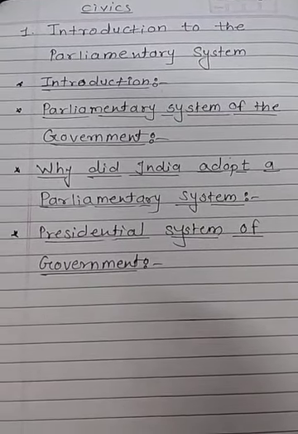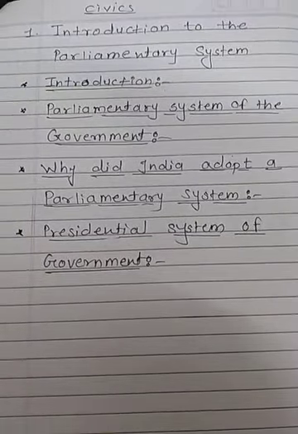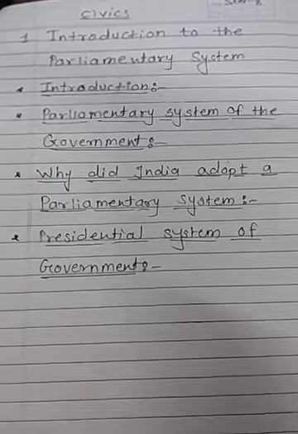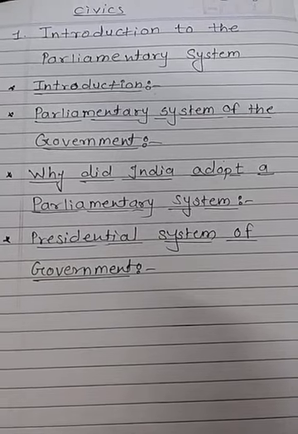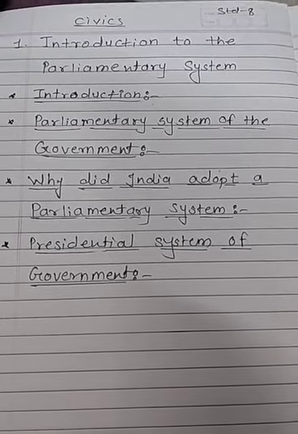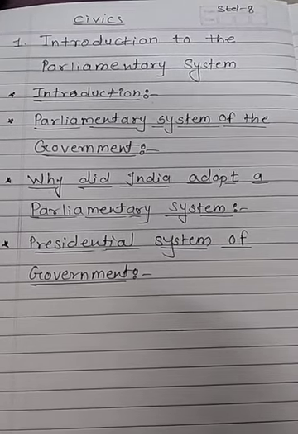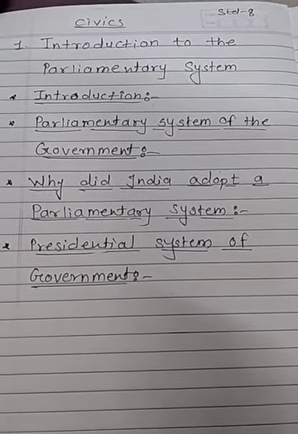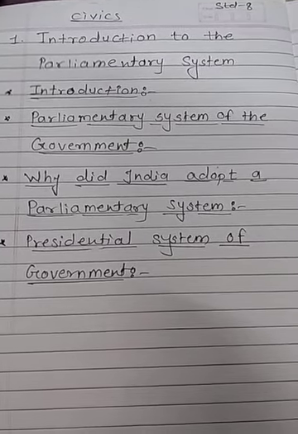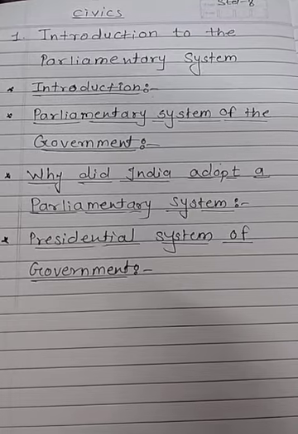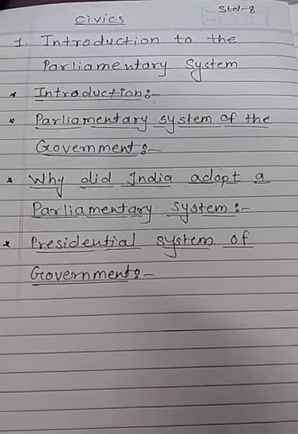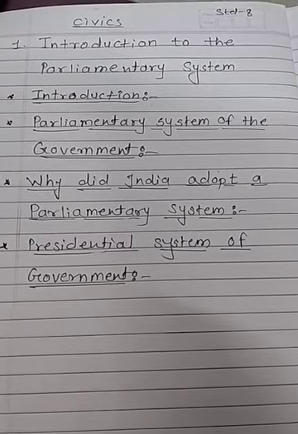All political parties contest this election. The party which gets more than half of the seats is considered as the majority party. The majority party forms the government. Sometimes when no party gets a clear majority, some parties come together to form a majority and they can establish the government. Here you can take the example of current Maharashtra, Shiv Sena and BJP. When they came together, they formed their own government. This kind of a government is known as the coalition government.